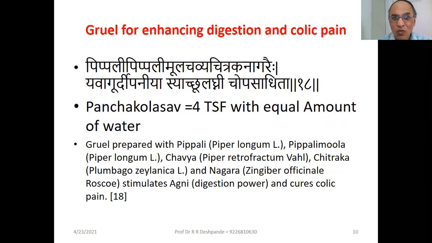Gruel, Yavagu, for enhancing digestion and colicky pain, Shulagna: Pippali Mula, Chavya, Chitraka, Nagara. Yavagu Dipaniya Syat, Shulagni. This question is asked, but we have given all the background of Charak Sutrasthana chapter 2 short notes. Shulagni Upasadhita. Panchakola, these 5 market available medicines, 4 teaspoons with equal amount of water, for all complaints of indigestion. It includes Pippali Mula, Chavya, Chitraka, Shunti. Latin names are given on the script.